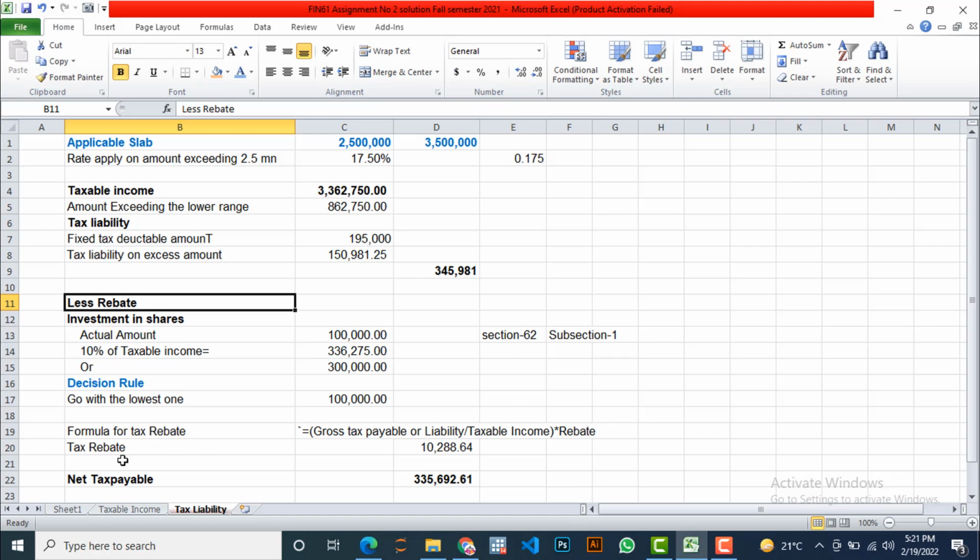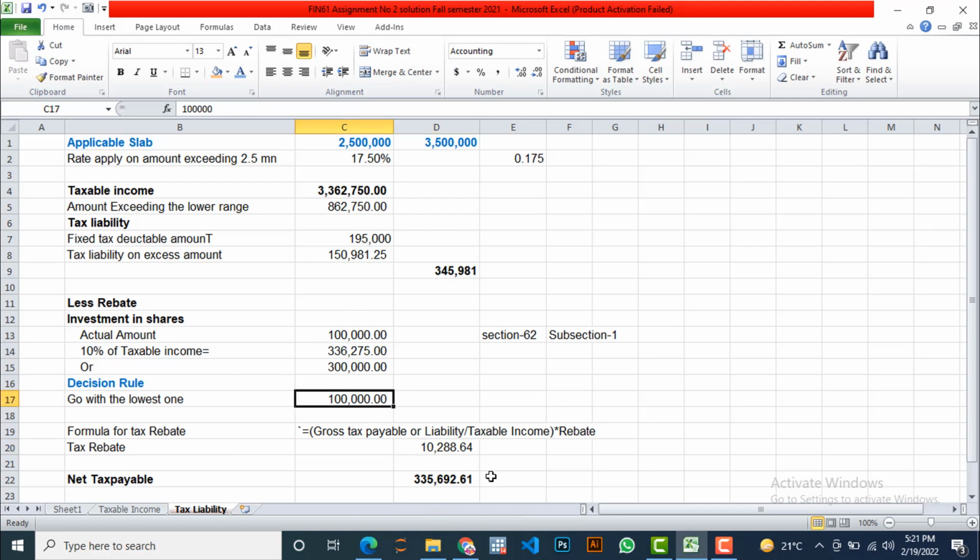Formula for tax rebate: gross tax payable or liability divided by taxable income, into rebate. So we have calculated this one. Let's see the formula. This is D9, and C4, taxable income C4, into C17, the lowest one.